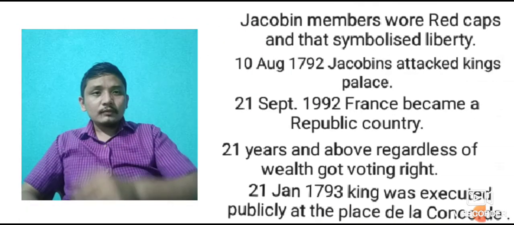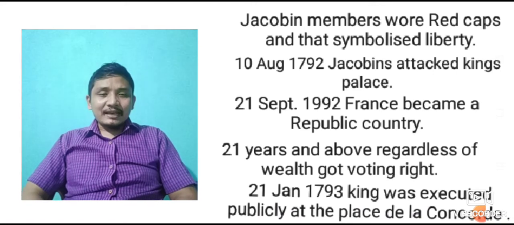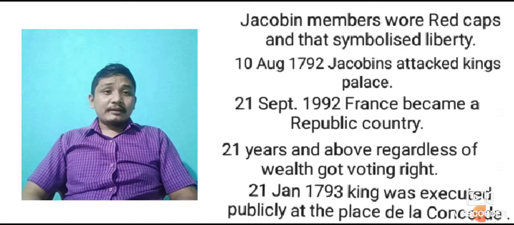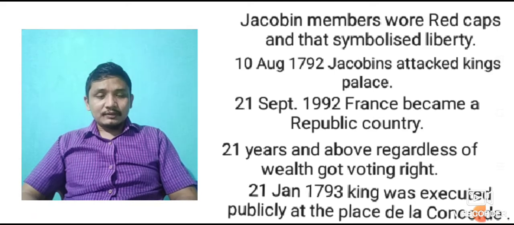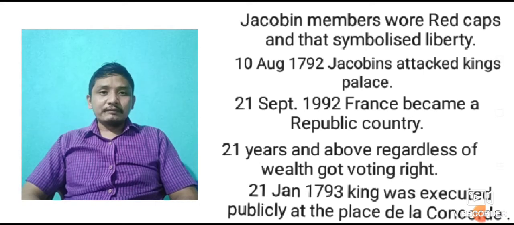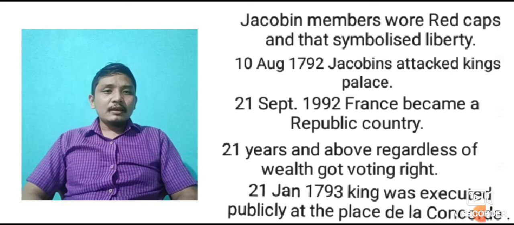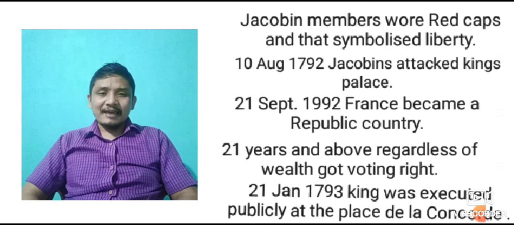Jacobin members wore red caps, and the red cap symbolized liberty, freedom. Similarly, on 10 August 1792, the Jacobins attacked the King's Palace. That means members of the Jacobins attacked the King's Palace in 1792.